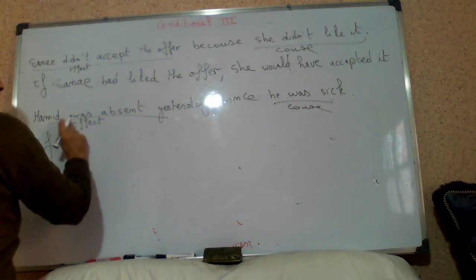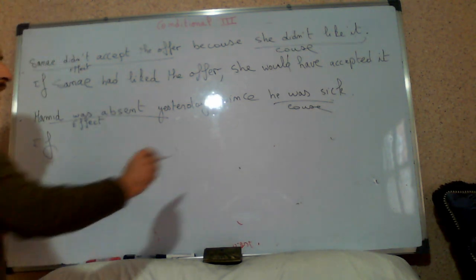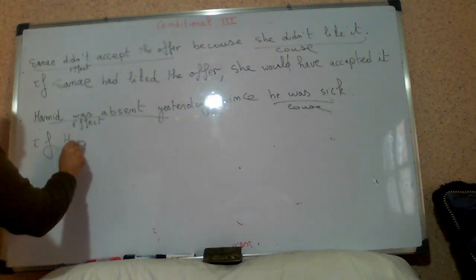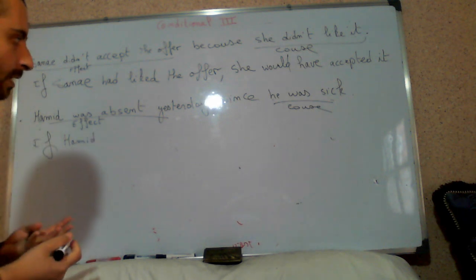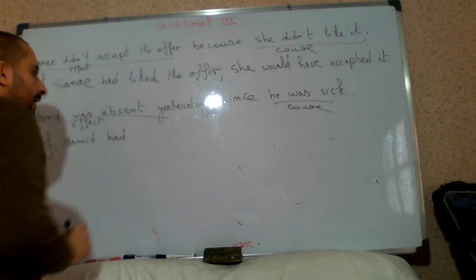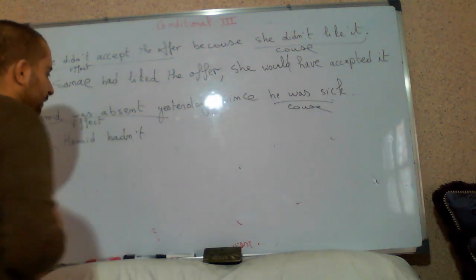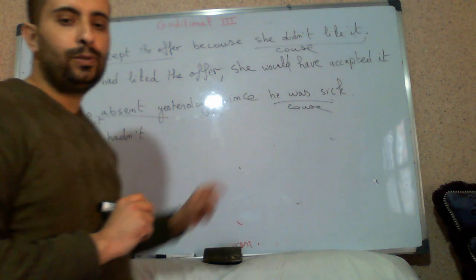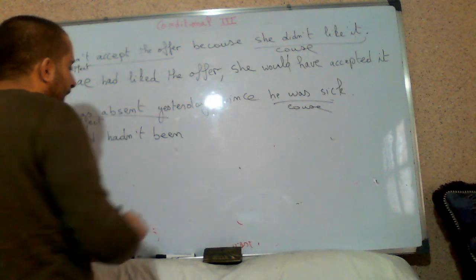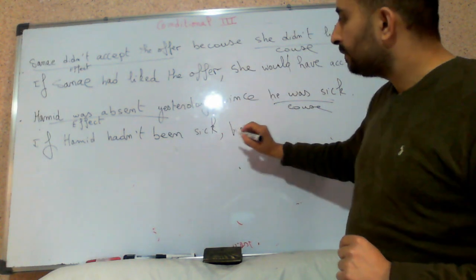So you still remember, with the if clause we use the cause. We start by he was sick. So he referred to what? It's referred to Hamid, so we use Hamid. Remember, not pronouns, we start by the names. Hamid is the subject, plus had. Now was is affirmative, we use a negative: hadn't. Past participle of verb to be, what is it? It is been. Was is verb to be in the past. Hadn't been sick. Okay.